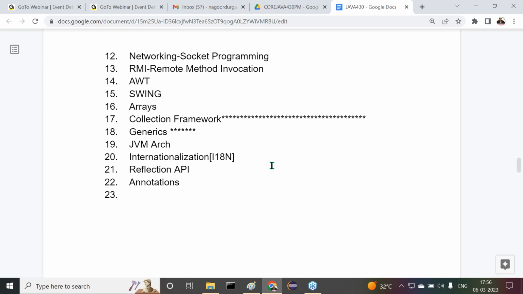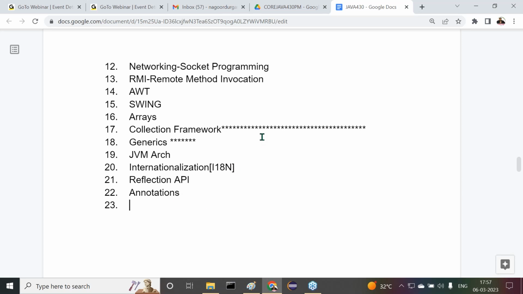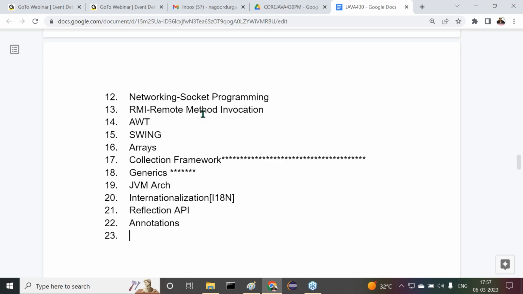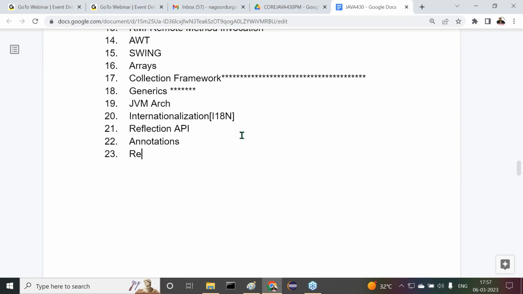After completion of annotations, next content we are going to understand is regular expressions. Say for example, if you open any registration form, a date of birth field is available. In the date of birth field, what data can we provide?